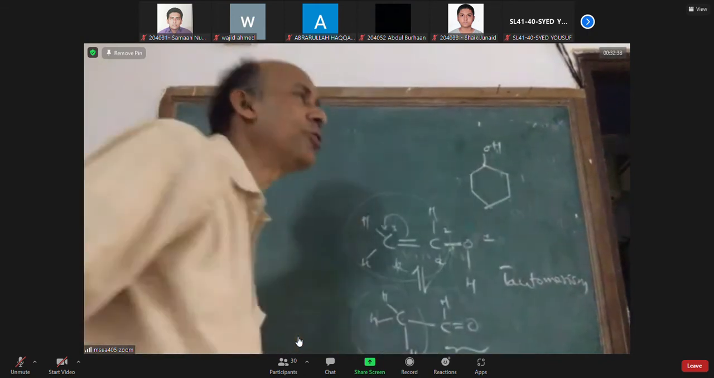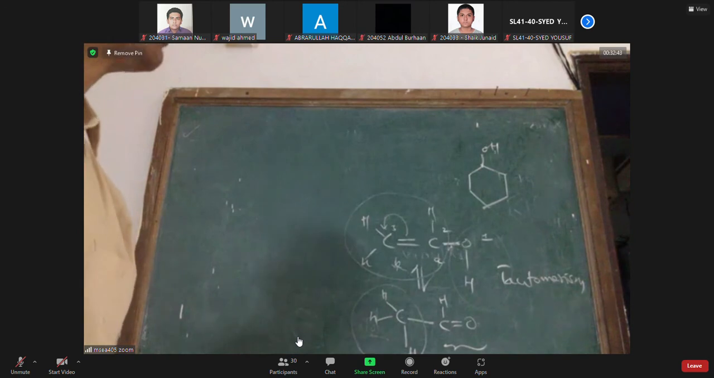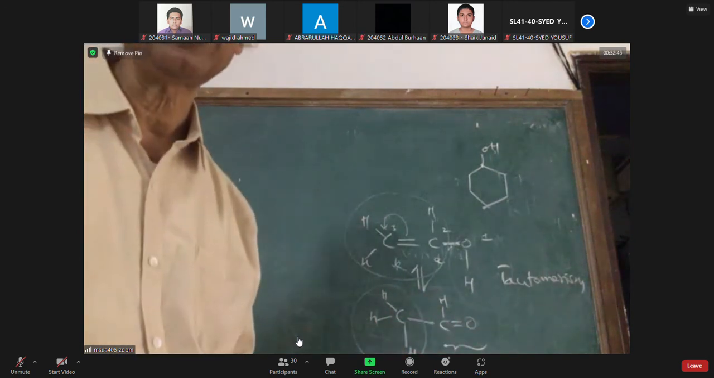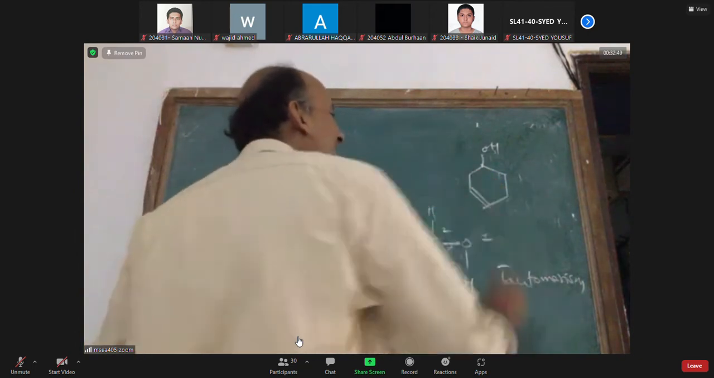Cyclohexanol. Can it show tautomerism? No, sir. No double bond. Not possible because here everybody is sp3. Okay, sir. Now I will introduce a double bond here. Can it show tautomerism?